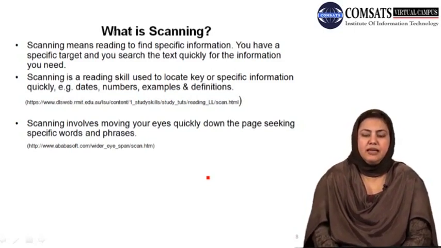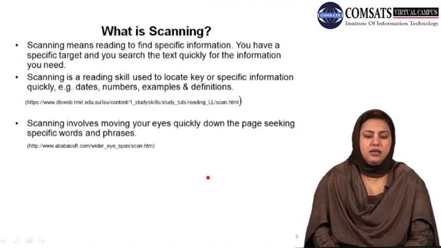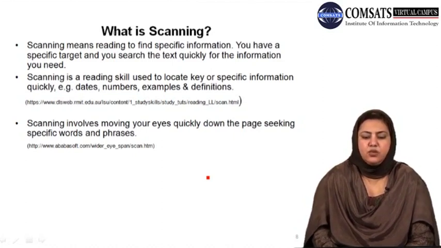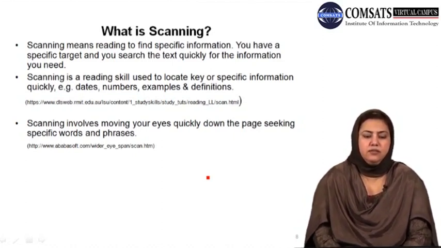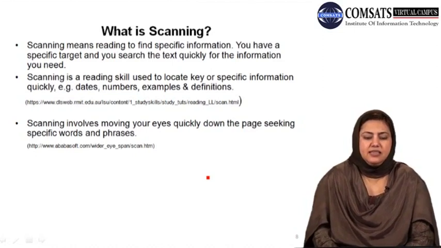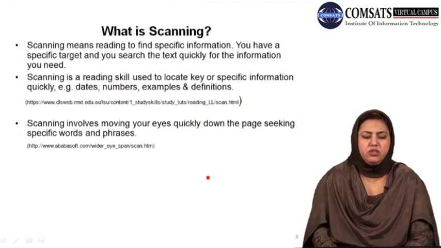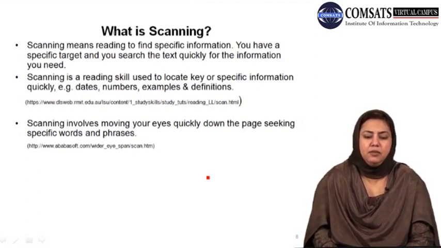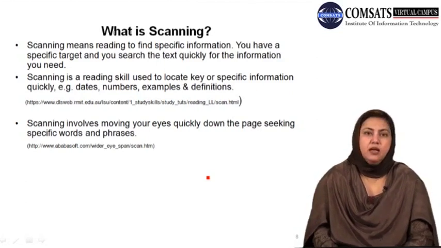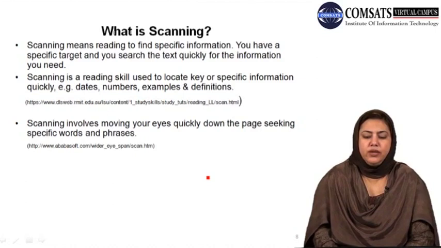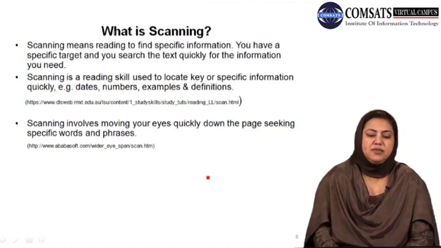So in the case of scanning, you have a specific target and you search the text quickly for the information you need. Scanning is a reading skill that is used to locate key or specific information such as dates, numbers, examples, and definitions. Scanning involves moving your eyes quickly down the page seeking specific words and phrases.